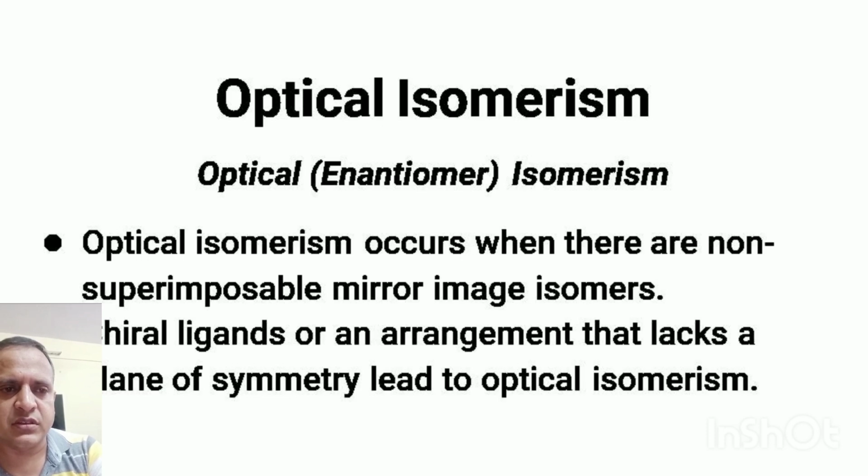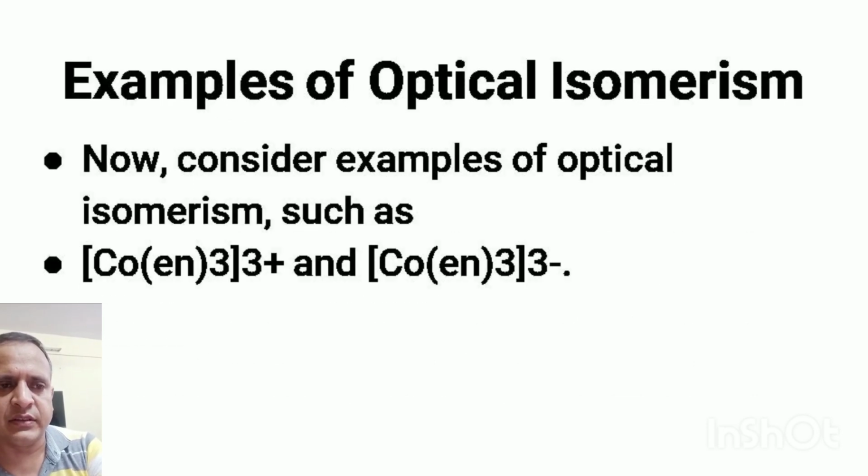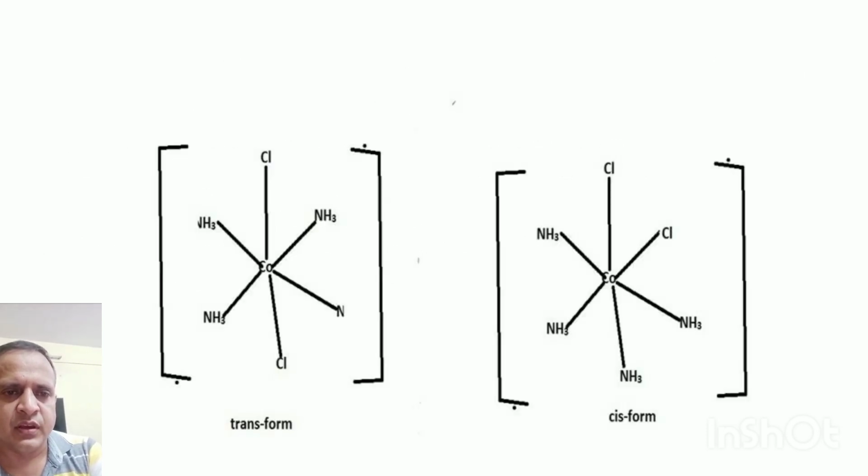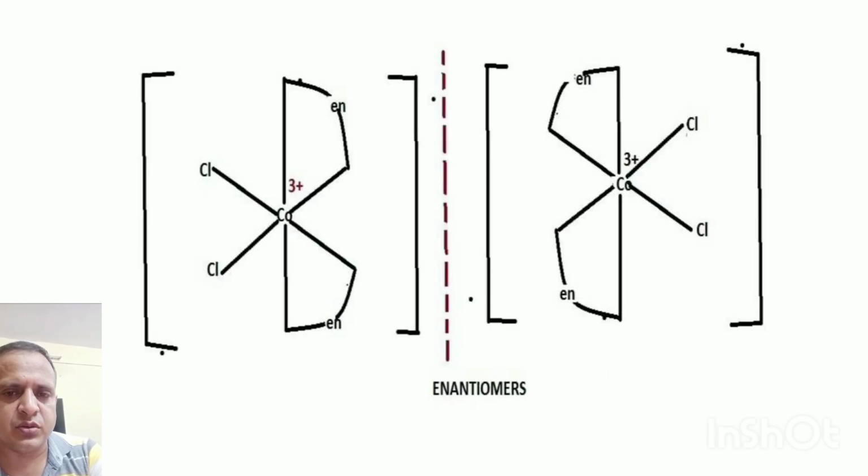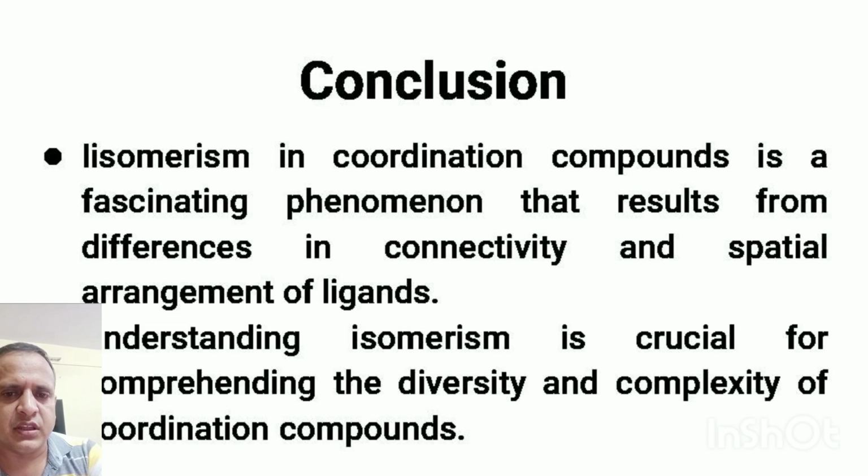Optical isomers are the ones which show optical activity, that is they change the plane of polarized light, and for a compound to be optically active it should be asymmetrical, that is it should not possess plane of symmetry or center of inversion. If one of the enantiomers, that is optical isomer, is dextrorotatory, then the other one will be levorotatory.